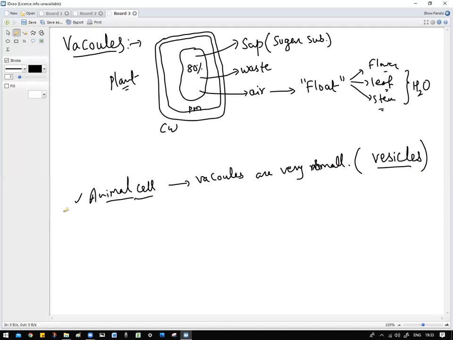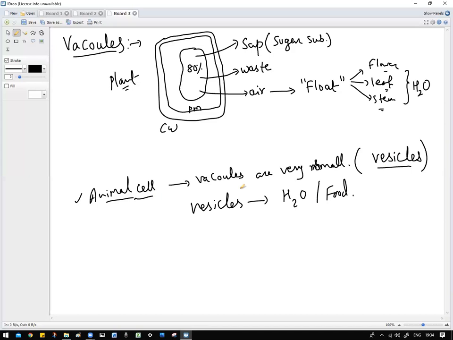So what does the vesicle contain? The vesicle may contain water or they may contain food. So vesicles are nothing but just like vacuoles only.